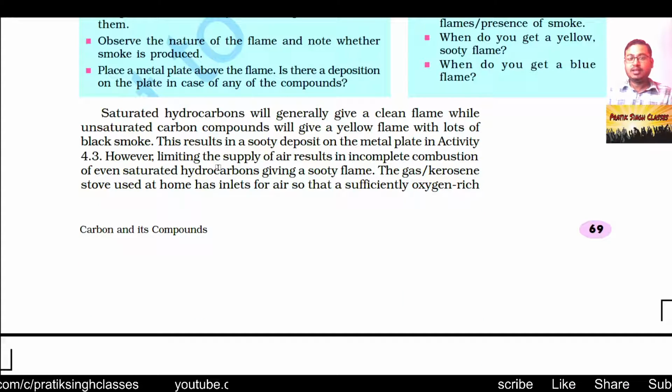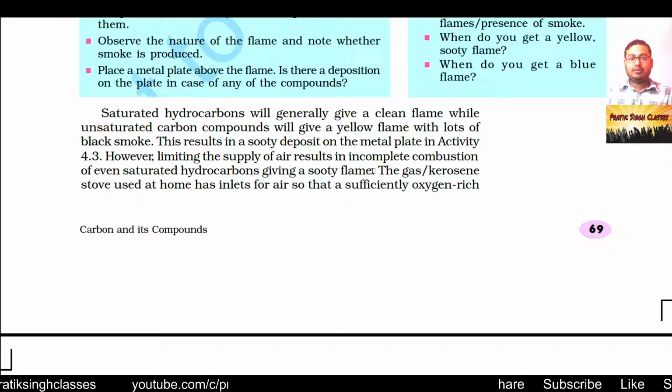However, limiting the supply of air results in incomplete combustion of even saturated hydrocarbons, giving a sooty flame. Meaning if we burn a saturated hydrocarbon with an insufficient amount of air or oxygen, it will again give us a sooty flame.